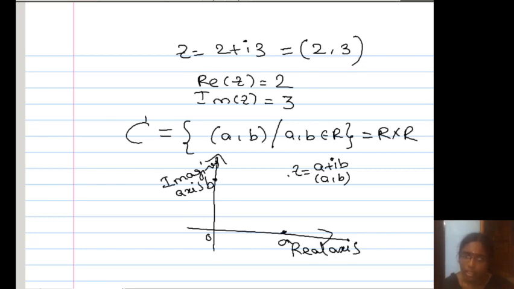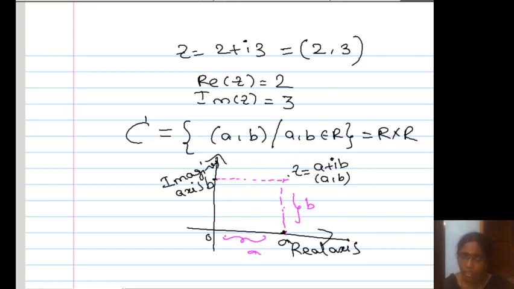Okay, what is the length here? a. What is the length here? b. This you already know. What do you understand here? A complex number is nothing but a point in the complex plane. This is called the complex plane or the Argand plane. In this plane, a complex number represents a point.